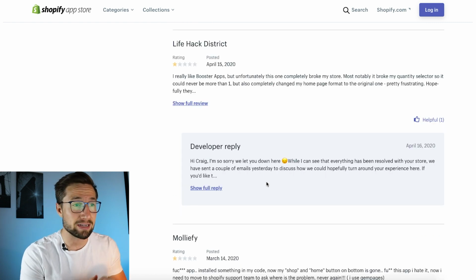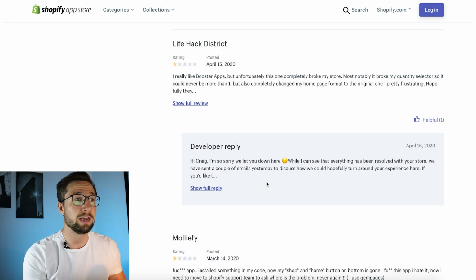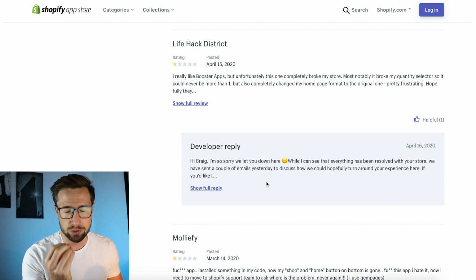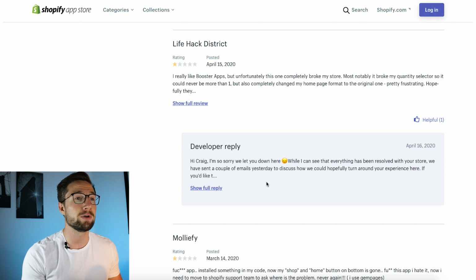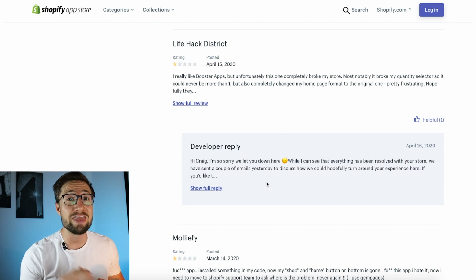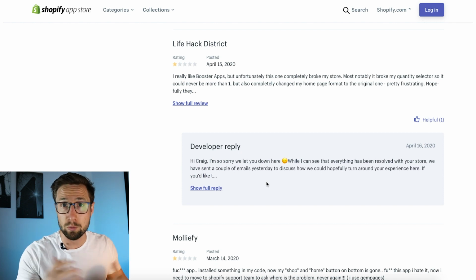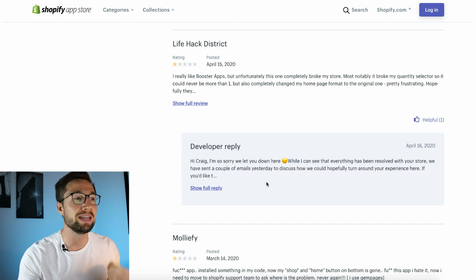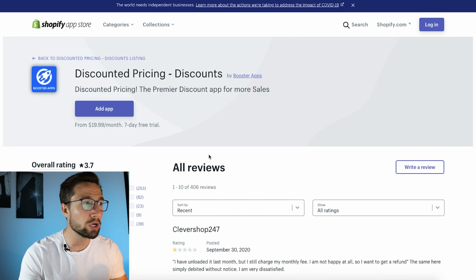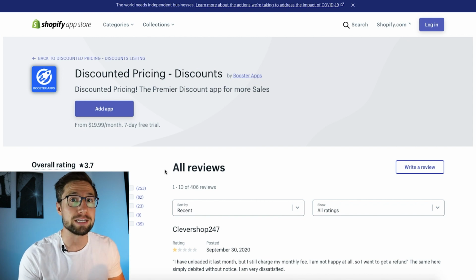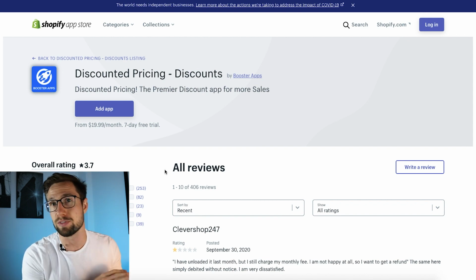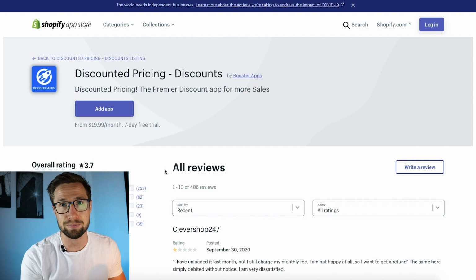I'm just showing you the exercise that if I saw these comments and I saw that all these people had messed up their whole store and it's causing all these pricing issues, which is so important that you don't have these issues, I would go, okay, uninstall that app, that could be the reason for your suspension. So if you're watching this and you're trying to figure out how to get unsuspended, go through all those apps, look at the reviews. There's also forums that exist where people will say, yeah, I got suspended because of this and here's the issue here, and they'll say this app is what caused it.